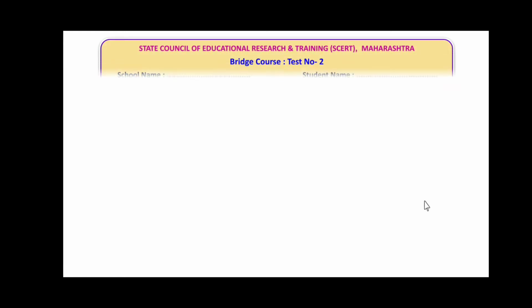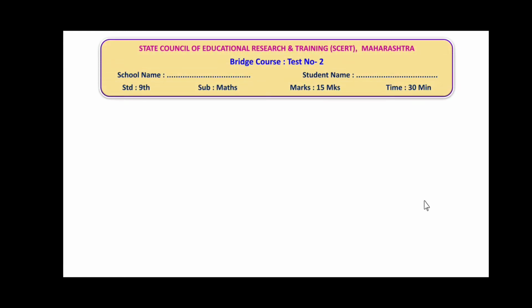So friends, before starting this test, you might have gone through all these instructions and the front page. On the front page, you wrote State Council of Educational Research and Training, that is SCERT, Maharashtra, Bridge Course Test number 2. You wrote your school name, your own name, then standard 9. If division is there, you have to mention. Subject is mathematics and marks allotted is 15. And the time duration is 30 minutes.